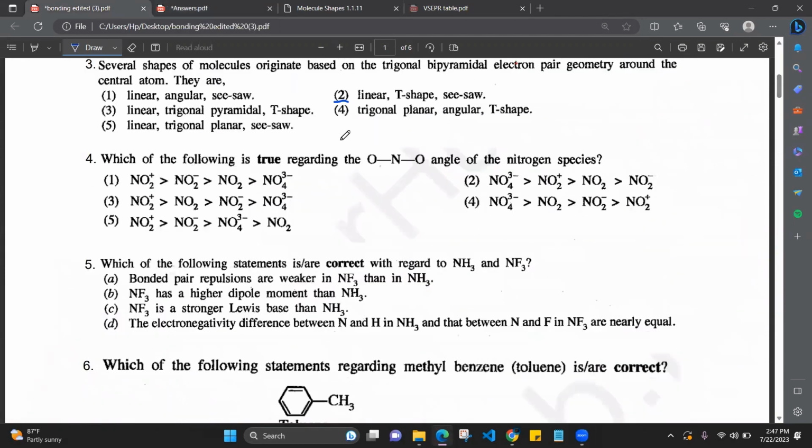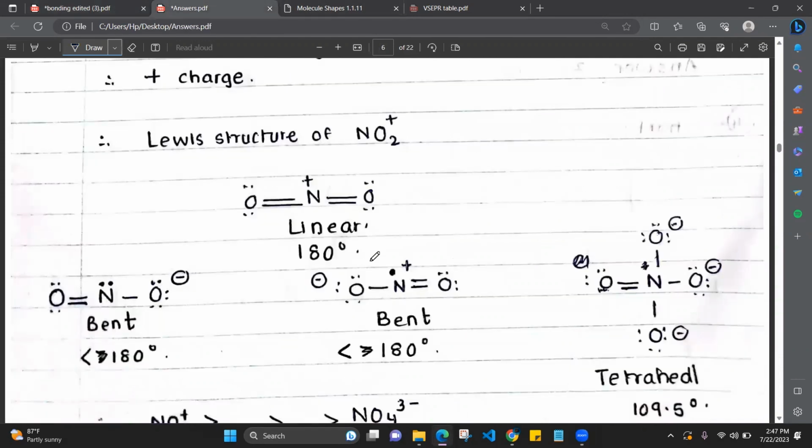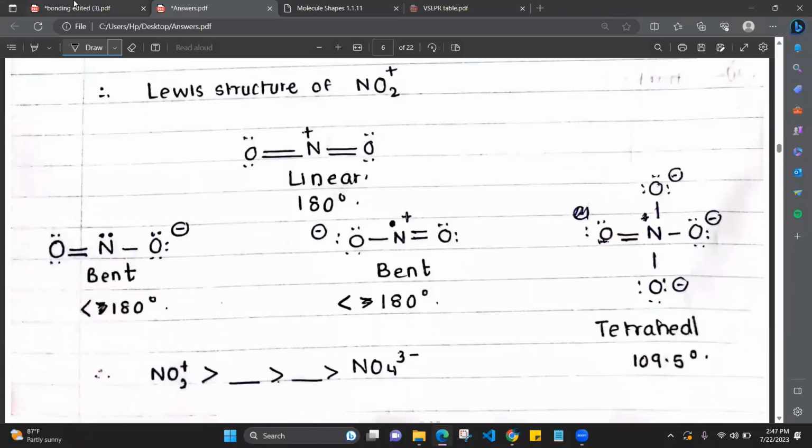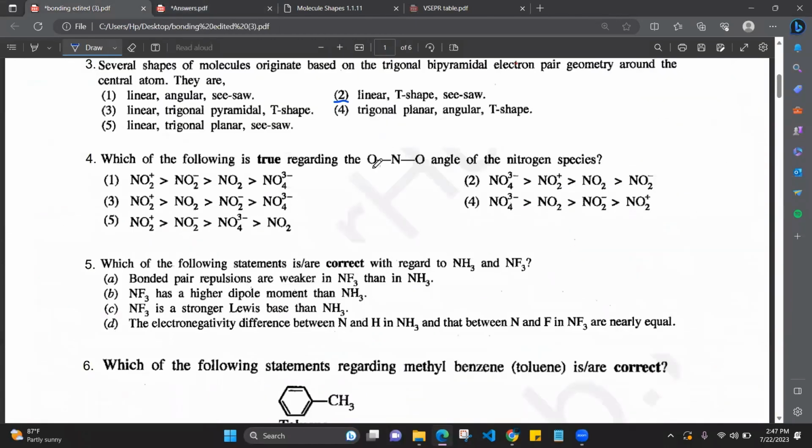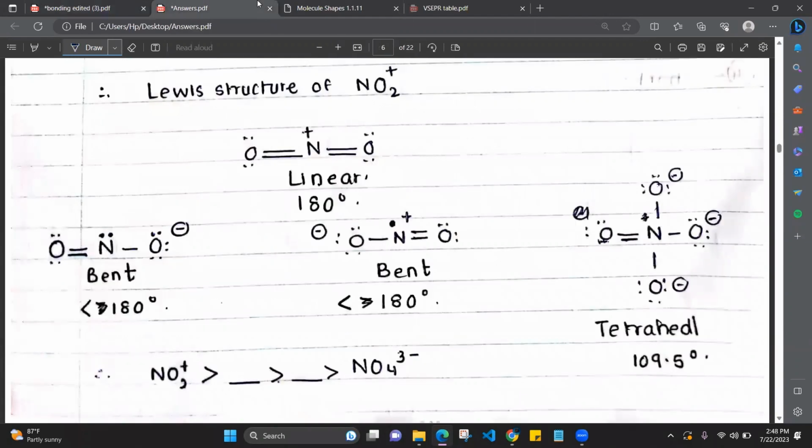Right, now that is in NO2 plus, right? So in the same way, we have to draw the Lewis structures for the other molecules which they have given in this type of question. You can't find it just by looking at it. So you just have to draw the Lewis structures for each and every molecule, then try to compare the angle at once. Just don't look at the question and get stuck. You can see, there are different molecules. So just draw the Lewis structures for all the molecules, then find the angle, right?